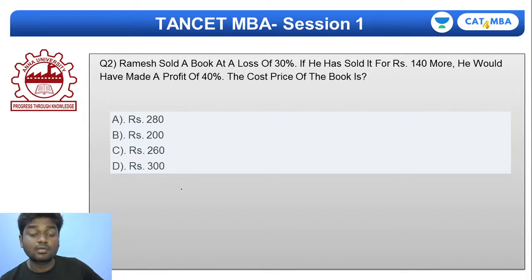So what will be the exact way of trying to do this? See, one thing I just want to pitch here. The most important thing while trying to solve all the quant questions in the various exam preparations is that you need to first understand the question 100%. If you really understand the question 100%, then 50% of your solution is already over. So kindly make sure you understand the question. If 50% is already over, then the remaining 50% is there for you to finish up. Kindly try to understand the question 100%.